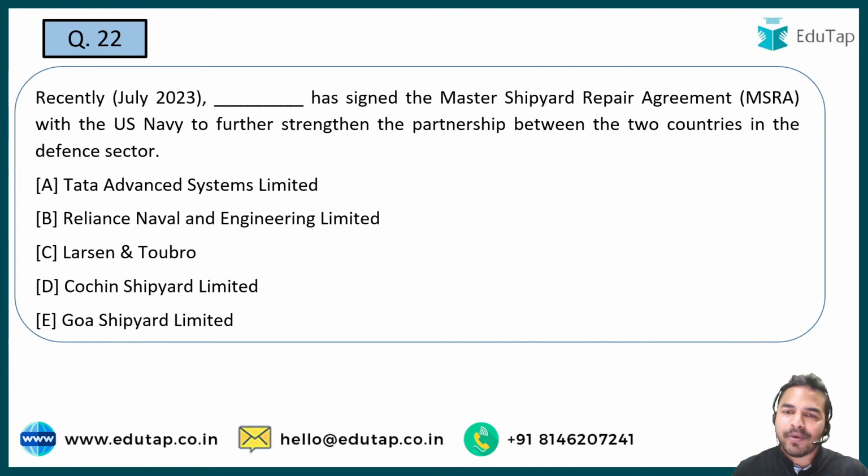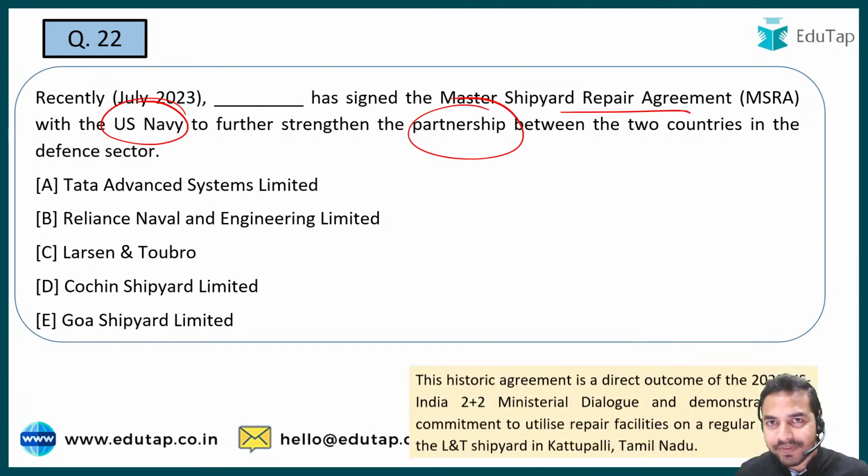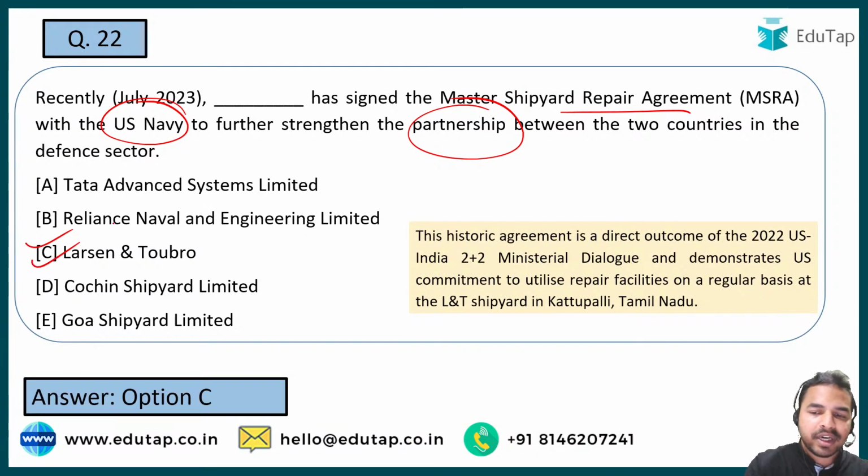You have to tell me the name of the organization जिसने साइन किया एक मास्टर शिपयार्ड रिपेयर एग्रीमेंट विद द यूएस नेवी, and under this agreement what they will be doing, they will be strengthening the partnership between the two countries in the defense sector. तो यहाँ पर डिफेंस सेक्टर के अंदर हमारी पार्टनरशिप हुई है, और इससे क्या होगा, हमारी जो कॉपरेशन है उसकी स्ट्रेंथनिंग होगी बिटवीन दीज टू कंट्रीज. And you have to tell me कि वो कौन सा ऑर्गेनाइजेशन है जिसने मास्टर शिपयार्ड रिपेयर एग्रीमेंट को साइन किया with the US Navy. The name of that organization is Larsen and Toubro is the right answer. Absolutely right guys, it is Larsen and Toubro.